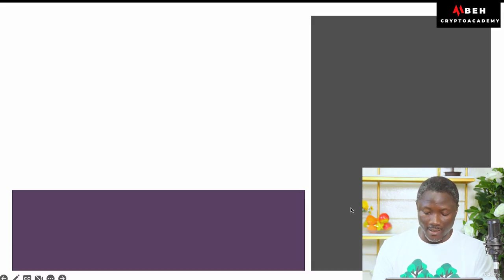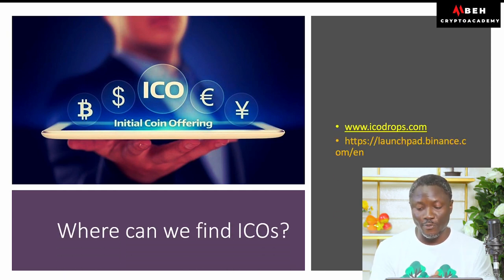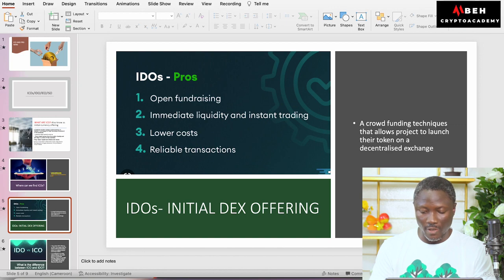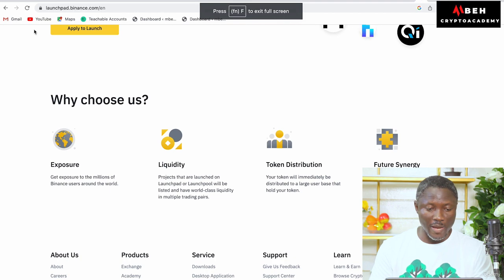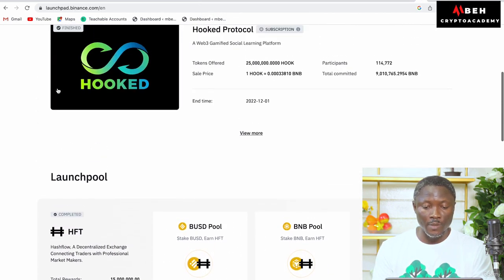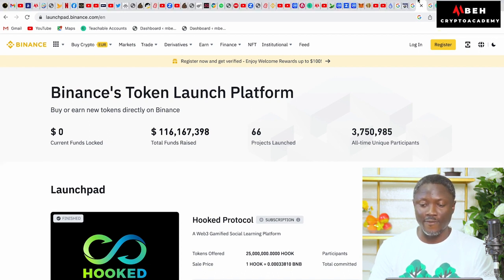All right. The next area where you can also find ICO projects is the Launchpad on Binance. If you go to the Binance website, you actually find some ICOs there on Binance Launchpad. You're going to find a lot of ICOs there, that is, projects and upcoming projects. You'll be able to find lots of them coming up. So these are some of the areas where you can find ICOs.